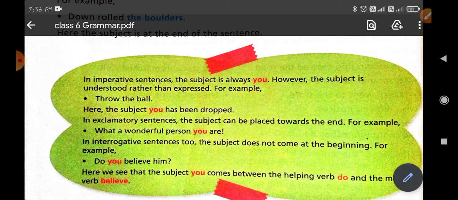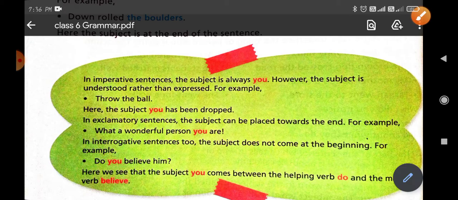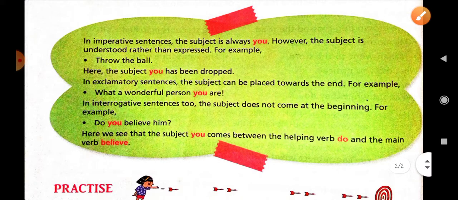We can find it after the helping verb or interrogative word. Here, "Do you believe him?": after the do you have to find the word you, and that word will be the subject word. Here we see the subject you comes between the helping verb do and the main verb believe.